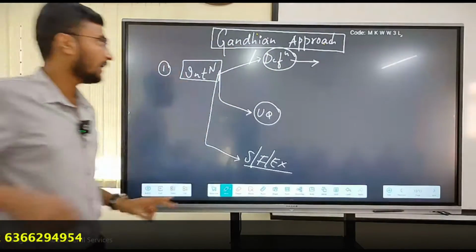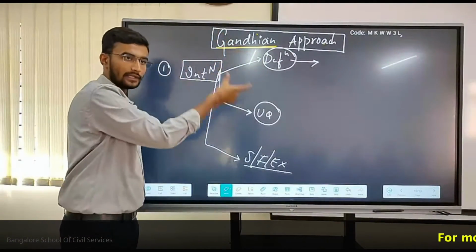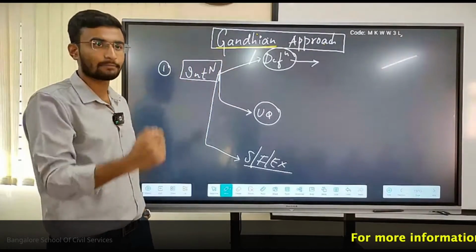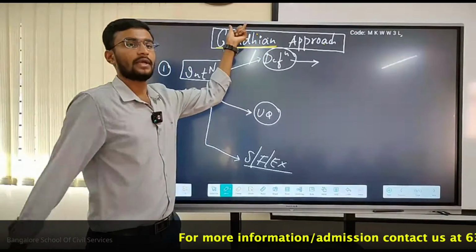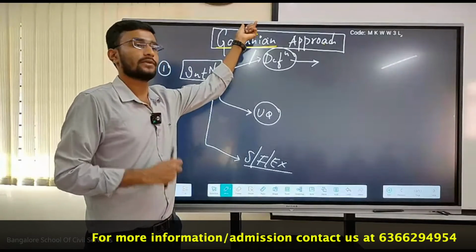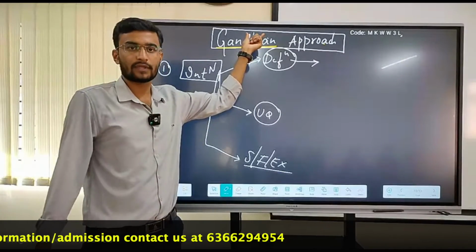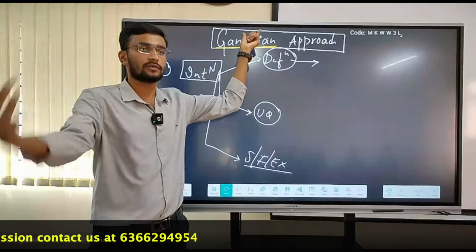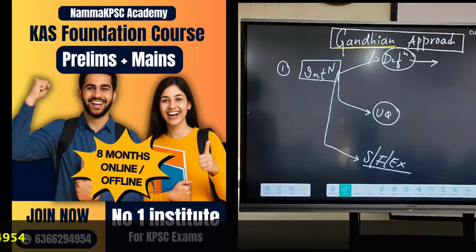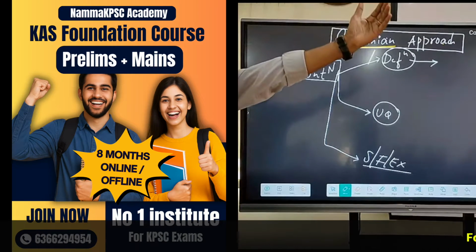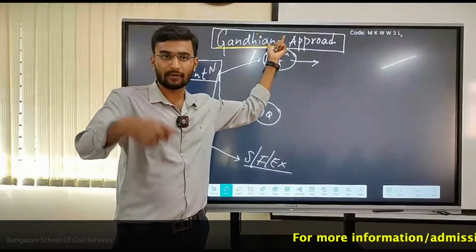First and foremost, why Gandhi? Because the majority of the Gandhian principles were given by the father of our nation, Gandhiji. But not everything was given by him. The Gandhian approach was value added by a number of thinkers and a number of freedom fighters also. It is an evolution, like how the Gandhian approach got developed.